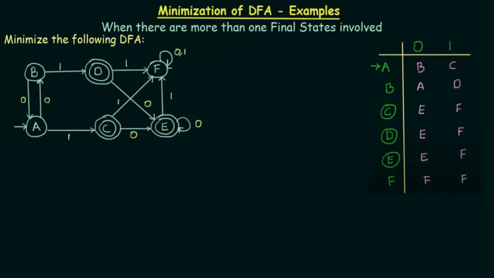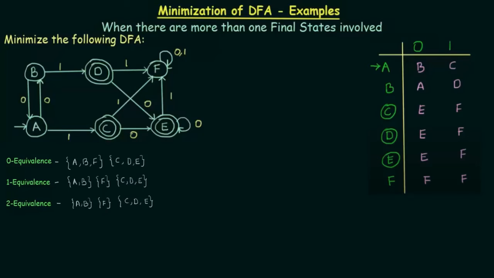And what is going to happen when there are multiple final states involved? Whenever there are multiple final states involved, you will see that whenever you are calculating the 0 equivalence, 1 equivalence and 2 equivalence, obviously multiple final states are going to be paired together, and multiple non-final states are going to be paired together during the 0 equivalence.